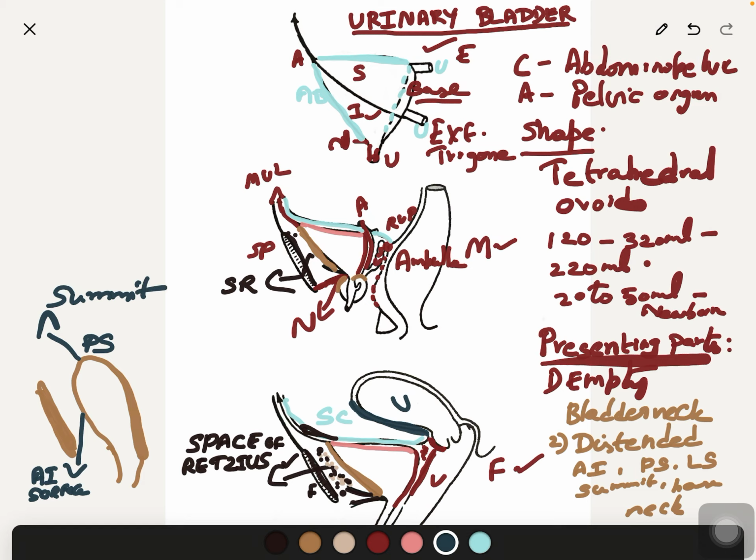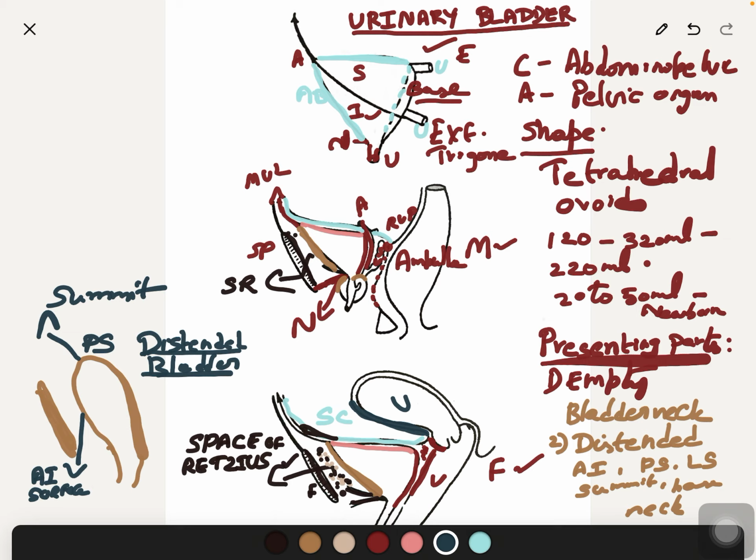Base and neck are fixed and correspond to the empty bladder. So this is the distended bladder. Presenting parts we have seen: antero-inferior surface, postero-superior surface, lateral surfaces, summit, base and neck. The relations we have covered entirely in the empty bladder. Now we will complete the gross anatomy of the urinary bladder with the ligaments of the bladder.